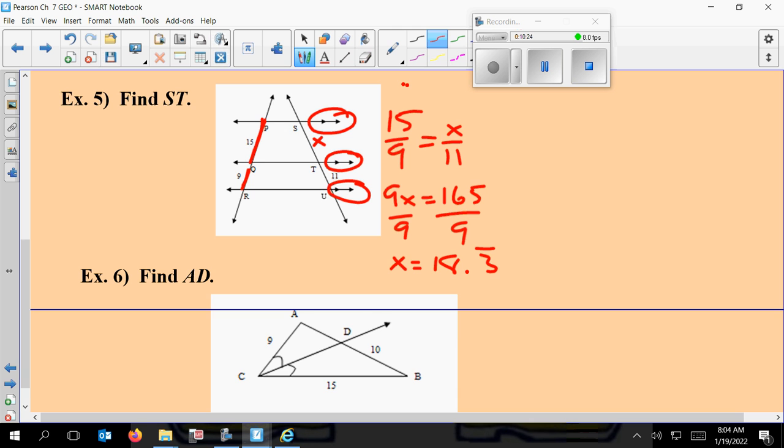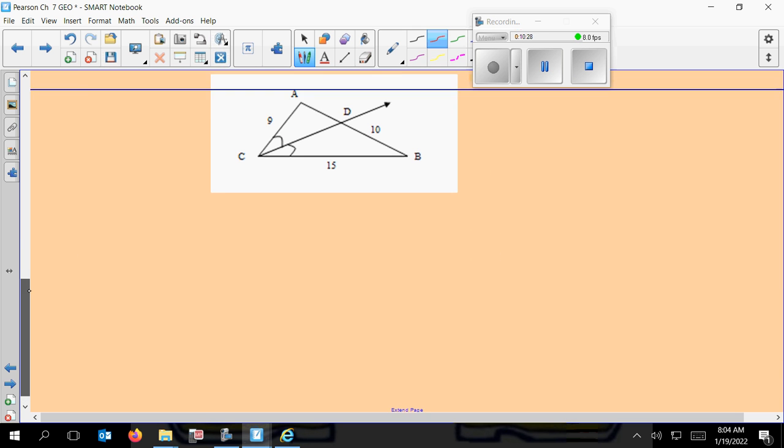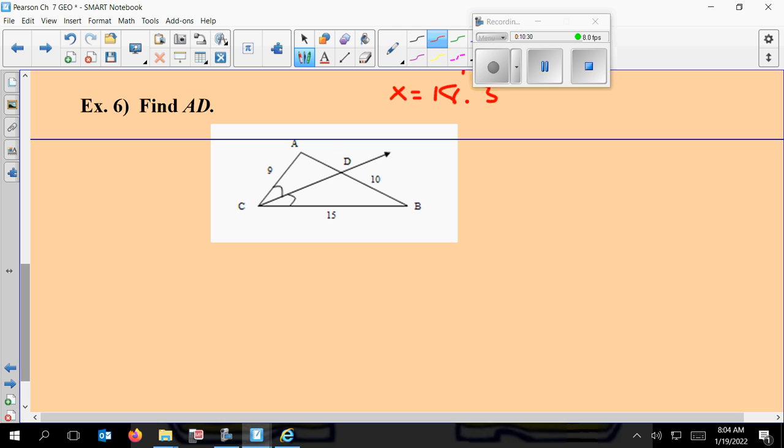Okay. Coming down to this last one, this deals with that last theorem we just had, so we have to be careful. I've got this ray that's intersecting the opposite side and creating those segments. They want me to get AD, so I'm going to call that X. So I could take the X and put it over the other segment that's with that side, and set it equal to their adjacent side.